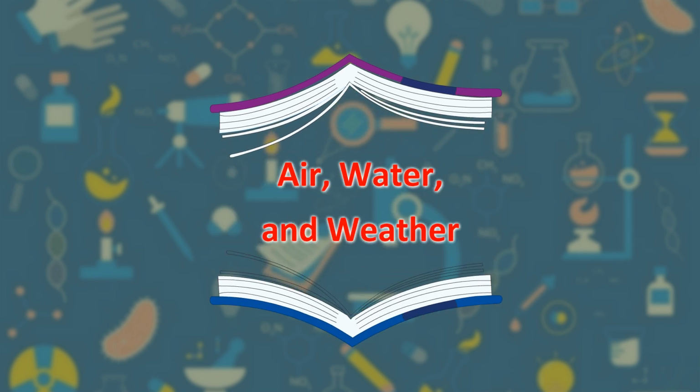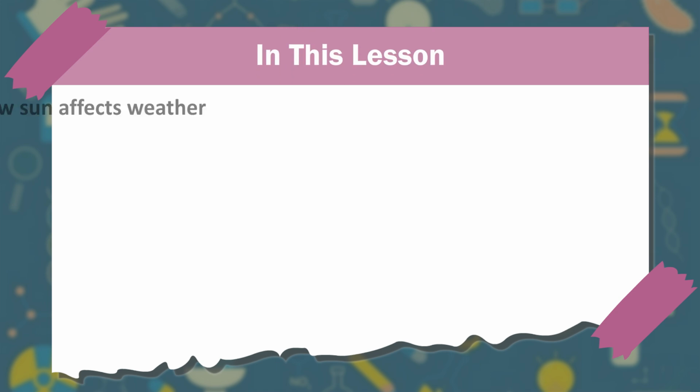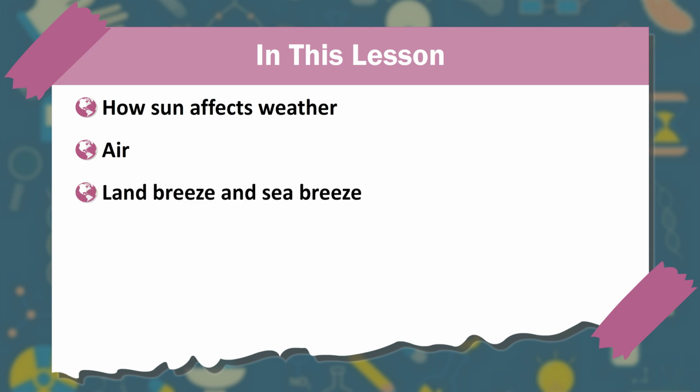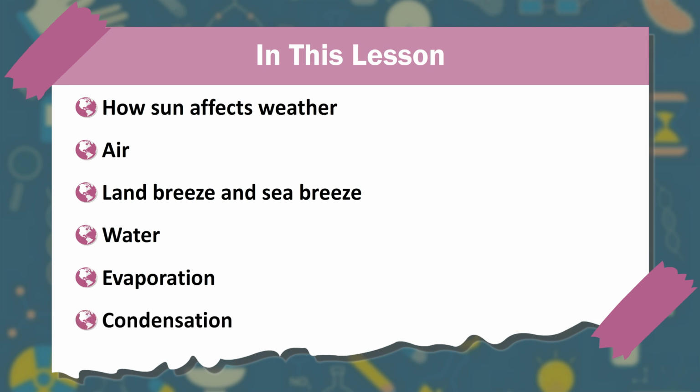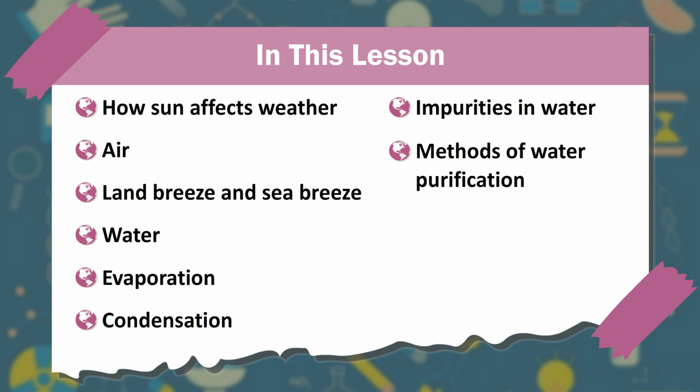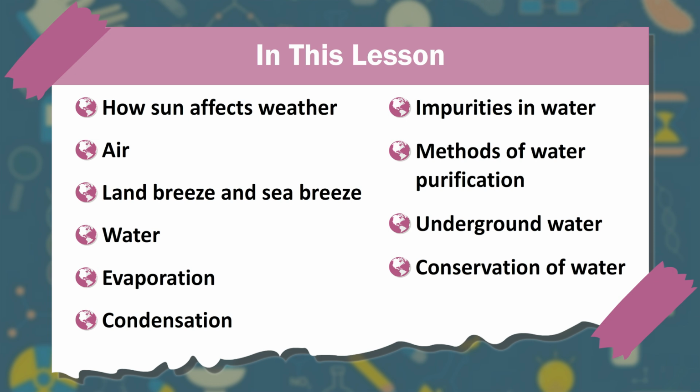Air, water, and weather. In this lesson: how the sun affects weather, air, land breeze and sea breeze, water, evaporation, condensation, impurities in water, methods of water purification, underground water, conservation of water.